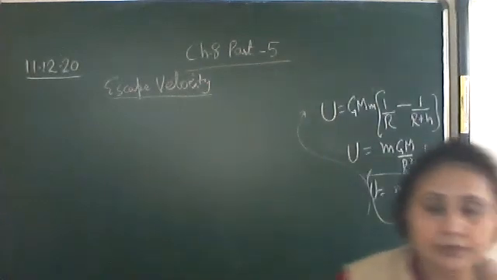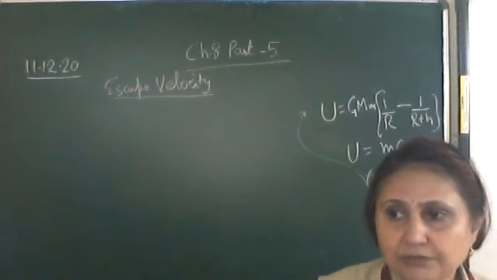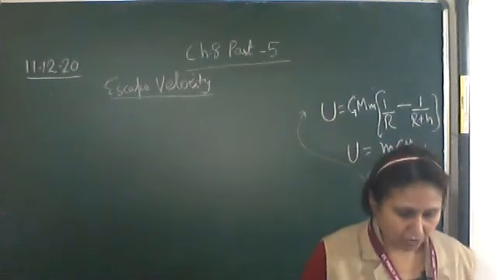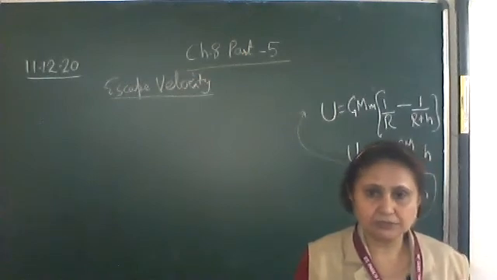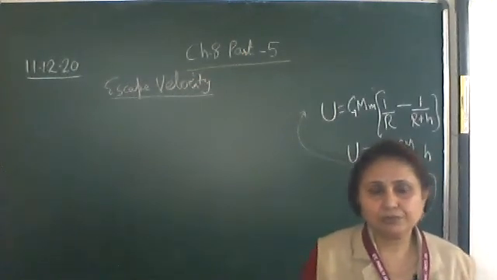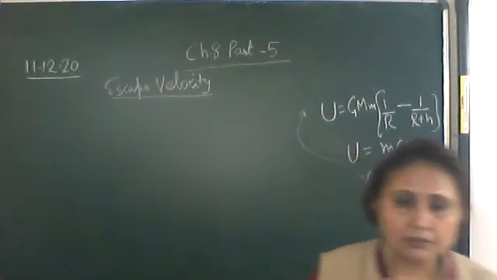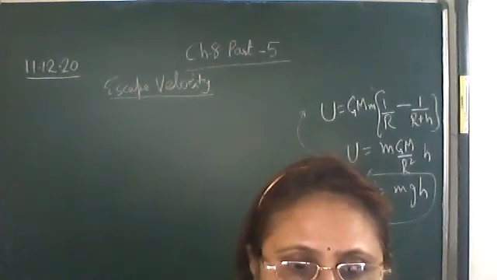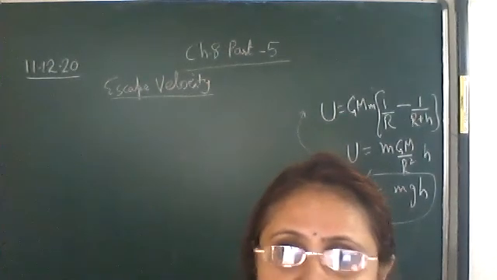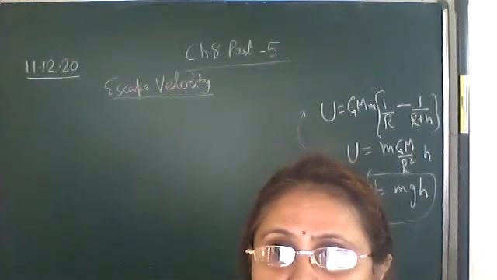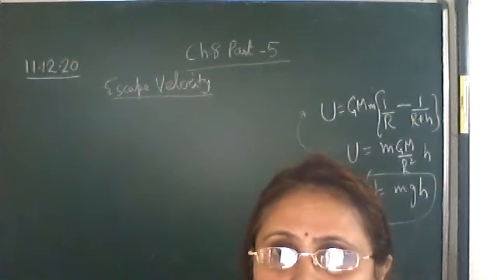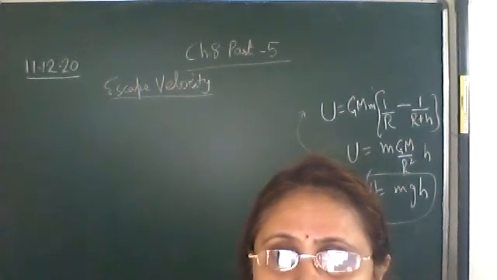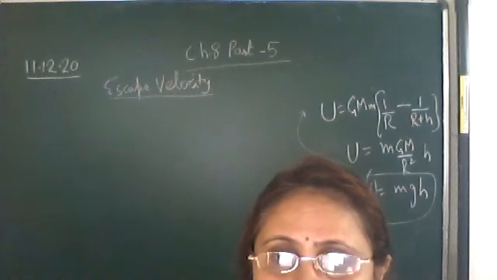So write down: the velocity with which an object thrown from the surface of the earth never returns back, that is, escapes from the Earth's gravitational field, is called the escape velocity.